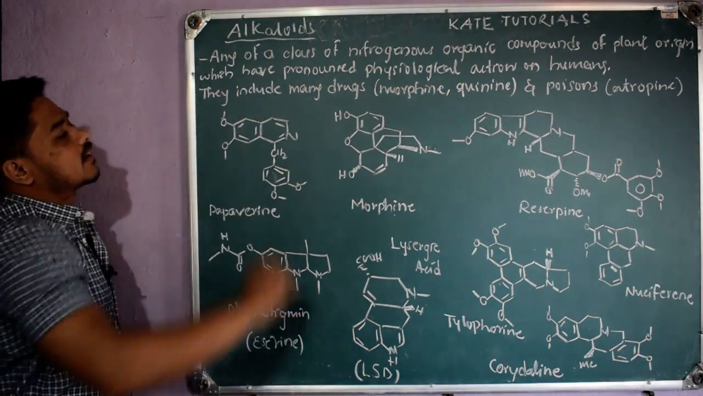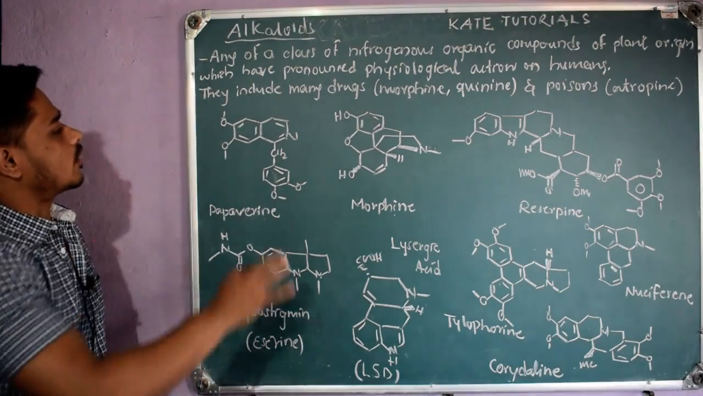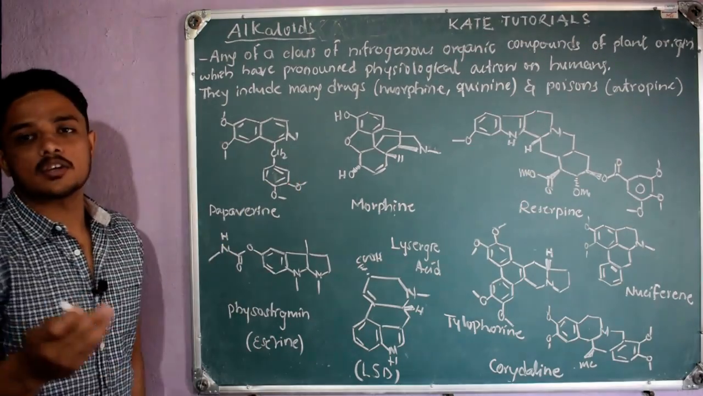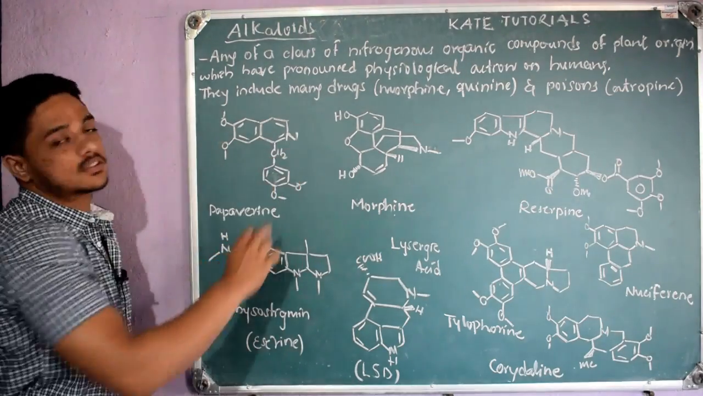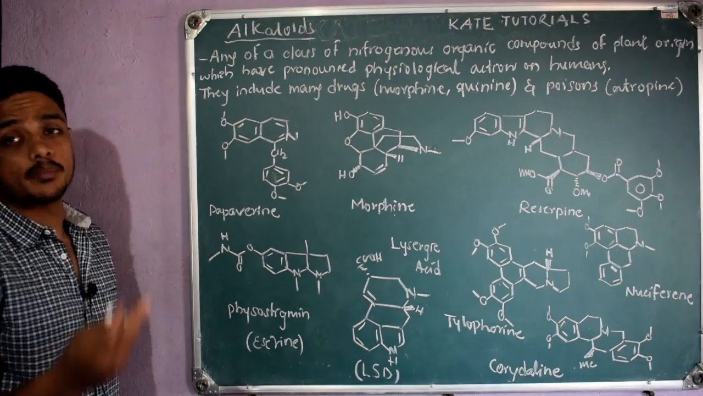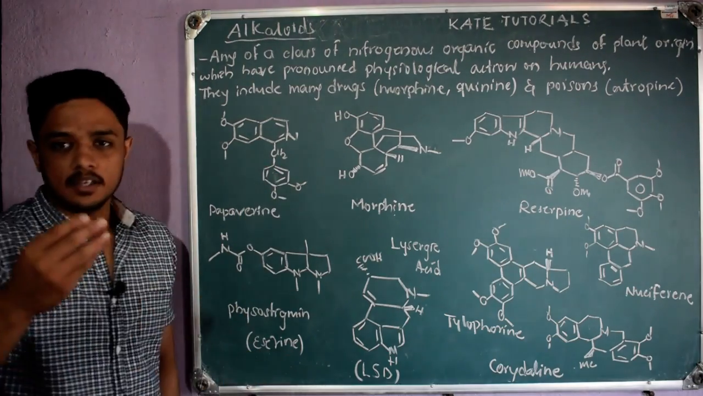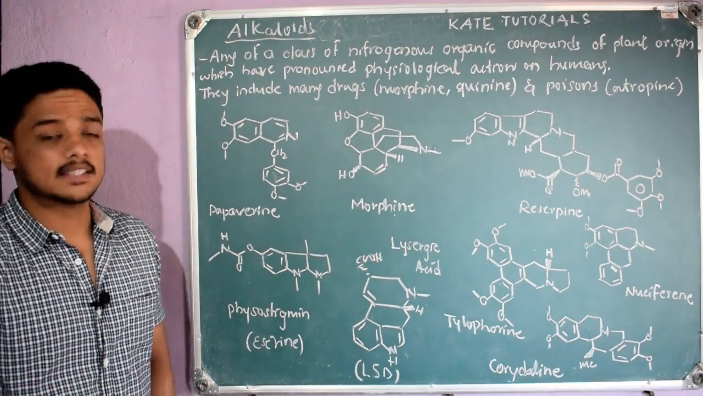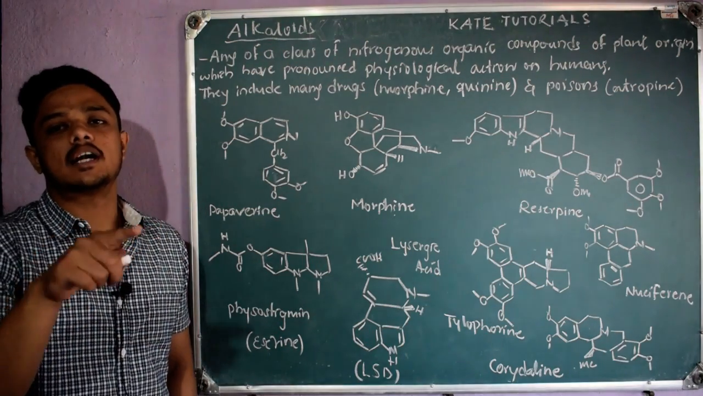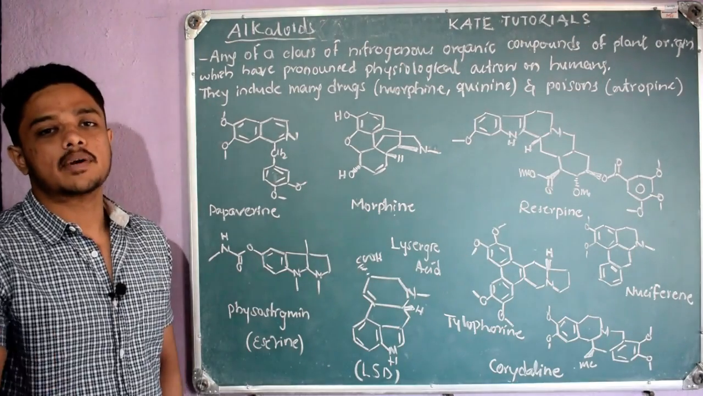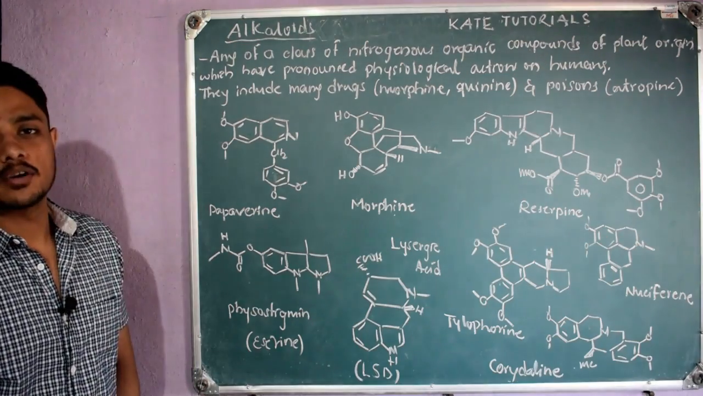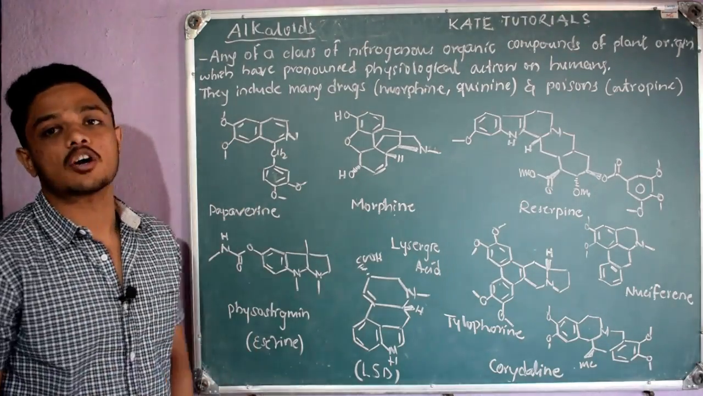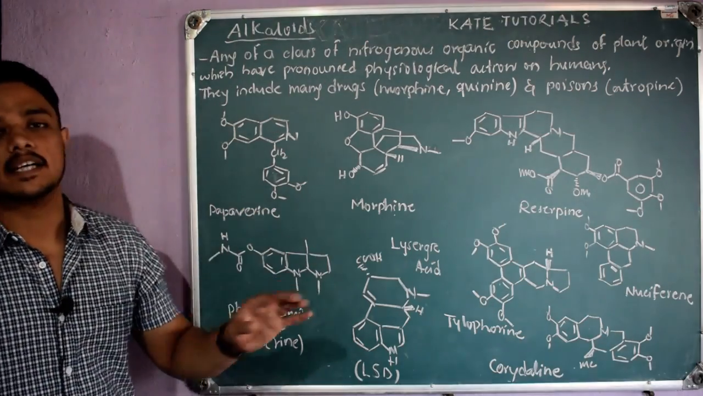So what are these alkaloids? In most cases all the alkaloids contain nitrogen. Most of the time these nitrogens will be basic, but there are many alkaloids in which nitrogen acts as neutral. In some alkaloids the nitrogen even acts as acidic. How does it act as acidic? Because when nitrogen is attached to hydrogen, that proton can be removed as H plus. So there are many alkaloids in which nitrogen acts as acidic. So all the alkaloids contain nitrogen.